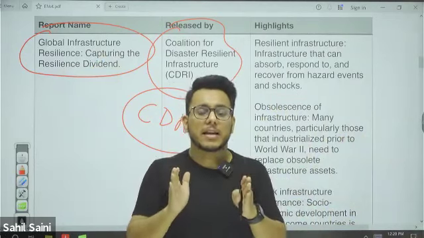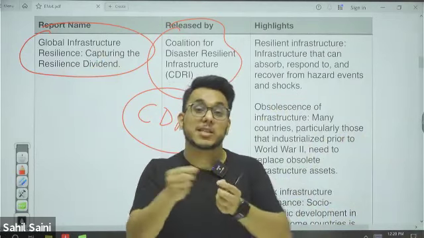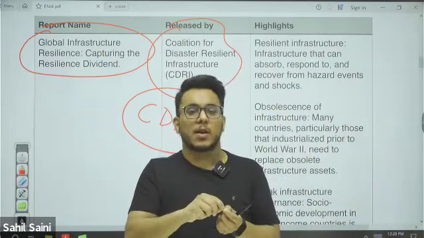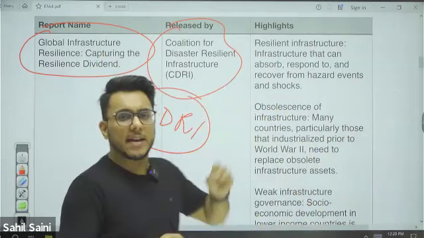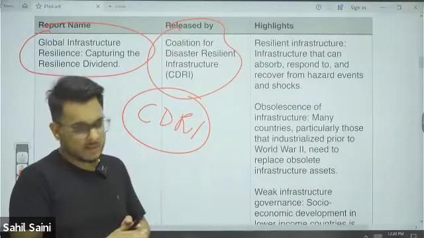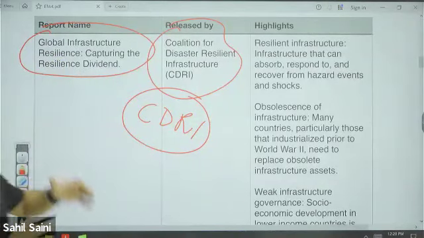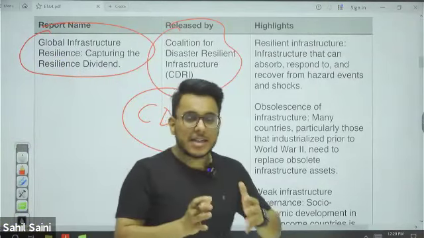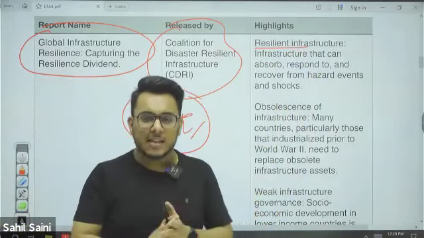So for small island nations which have very little infrastructure, it is very important to protect that infrastructure, and to provide them technical know-how, CDRI works. Now, they have released this Global Infrastructure Resilience Report, and they advocate that countries need to invest in resilient infrastructure. Now, what is this resilient infrastructure?